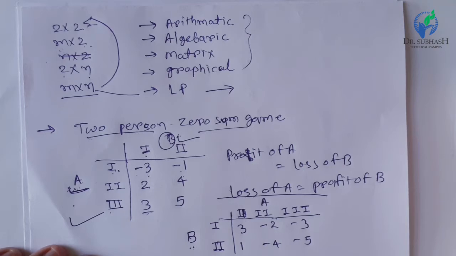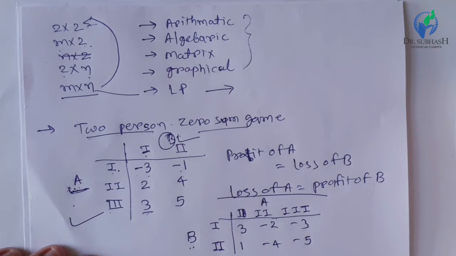The same way, player B will apply the minimax principle. B is a loser, and he first finds the maximum loss, a positive value here. It is 5 for strategy 1, 4 for strategy 2, and 8 for strategy 3. So this is the loss of player B when he chooses strategy 1, 2 or 3.